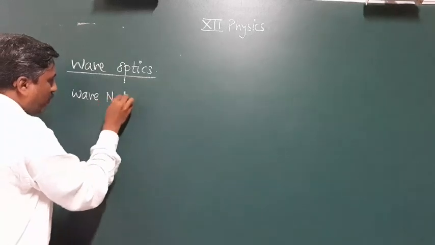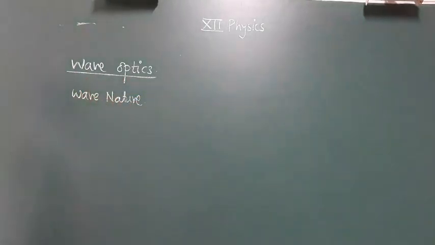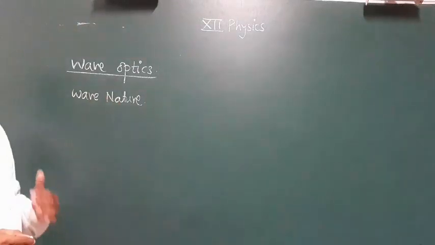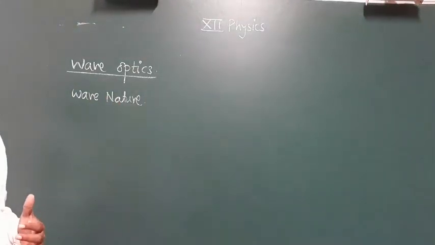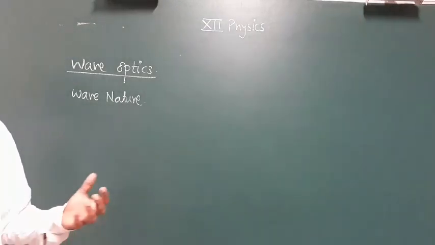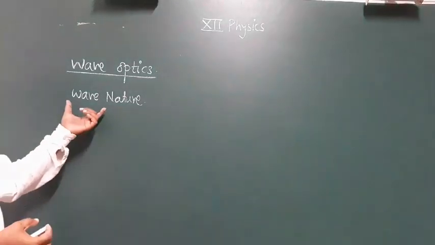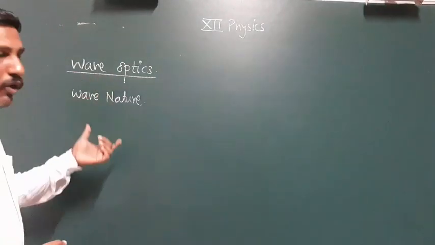Obviously, we study the wave nature, wave optics. So the nature of light is a wave nature. Who introduced the nature of light as a wave nature? If a particular scientist introduced the nature of light as a wave, then what are the assumptions regarding this nature that we study in the chapter wave optics?